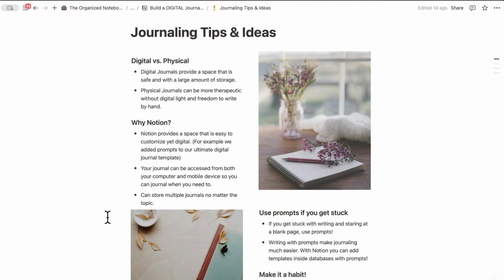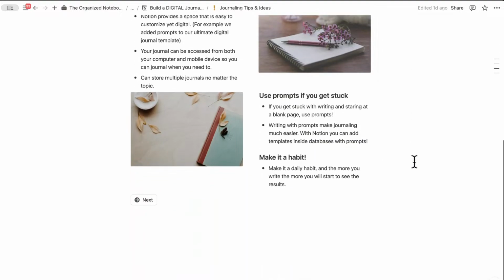You can also store multiple journals no matter the topic. It's really easy to categorize your journaling with Notion, which is one of the reasons why I really like Notion for journaling. You can have various journals that you can add journal entries to, but you can also add journal entries to multiple journals if that's how you want to organize your structure. So the topic-based journaling is really useful with Notion.